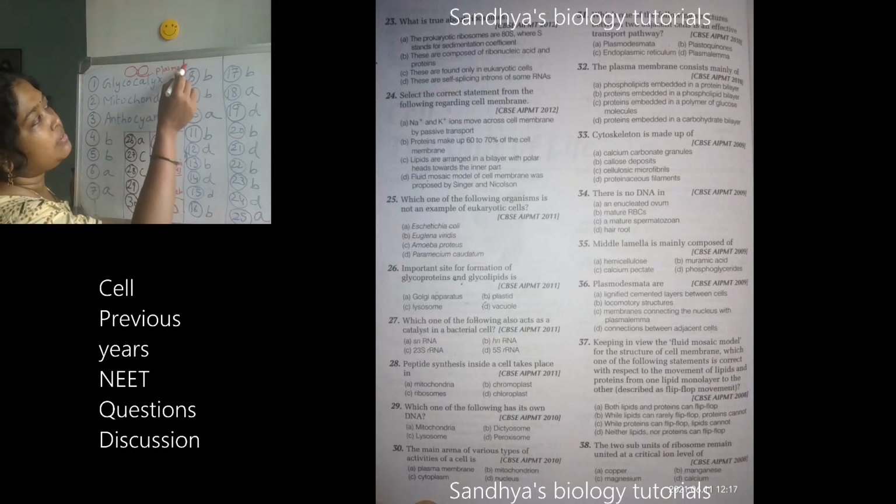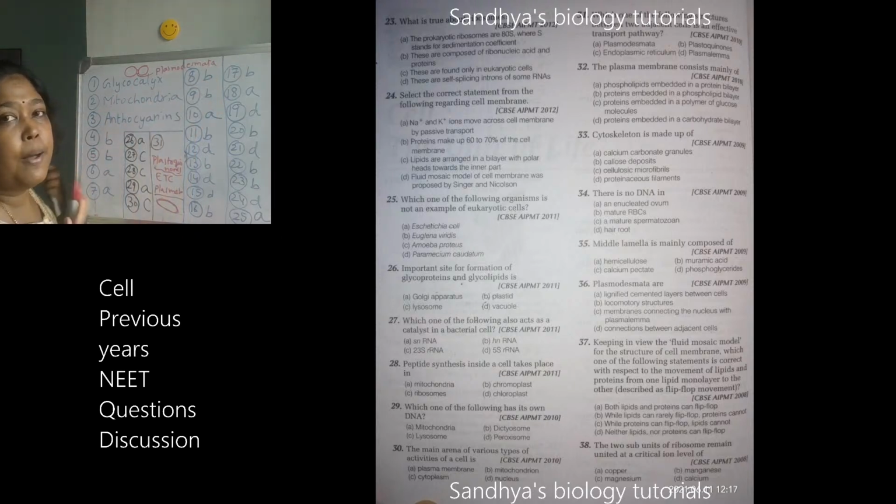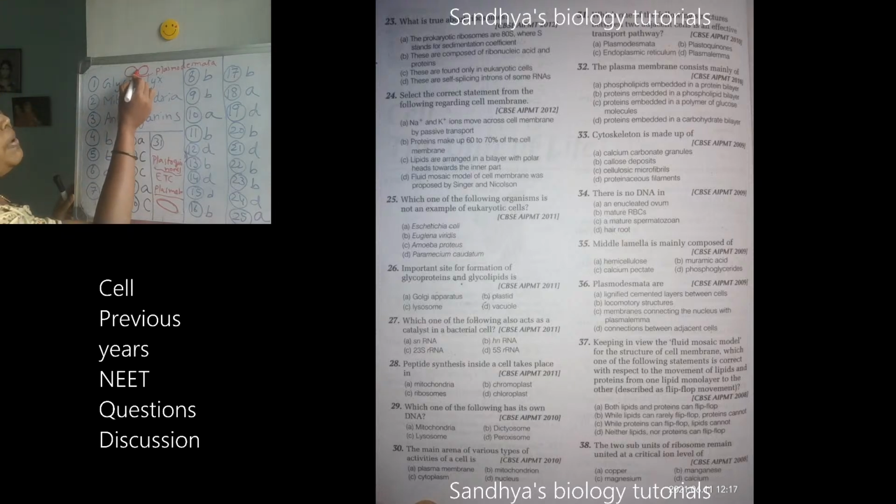This plasmodesmata is mainly responsible for the connection between any two cells. Openings or pores will be present, and through these openings or pores there will be the connection. So the answer is A for the 31st one.